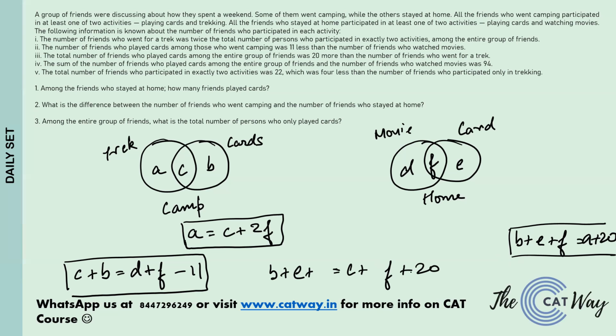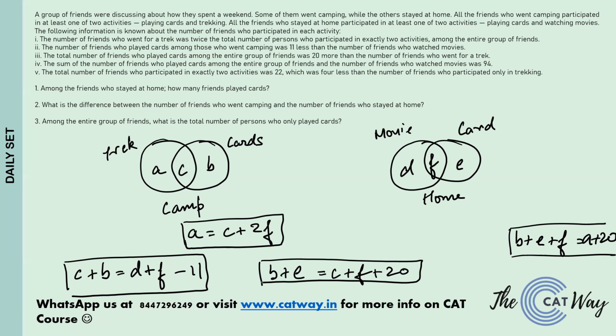So basically at the end we are left with B plus E is equal to C plus F plus 20. This is another equation that we have got. Now this is the way to carry out Venn diagram. You have to form equations and ultimately solve it like a simple equation.